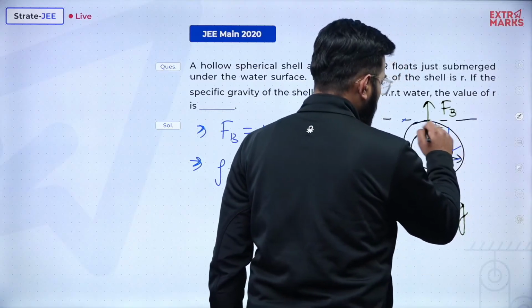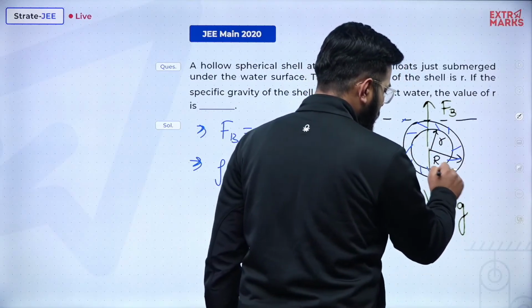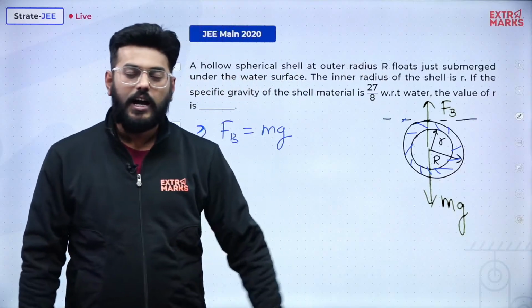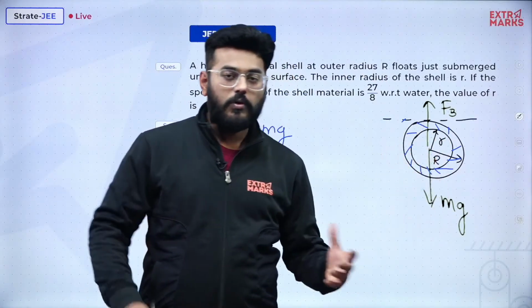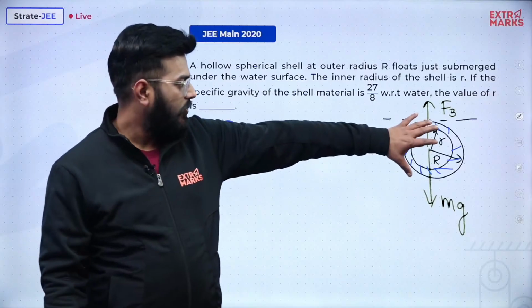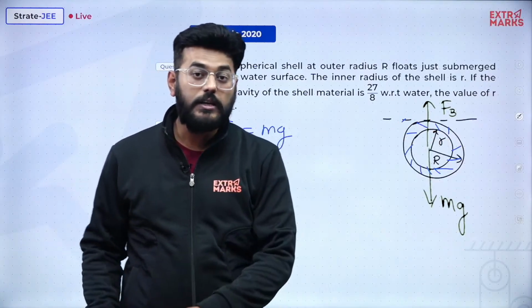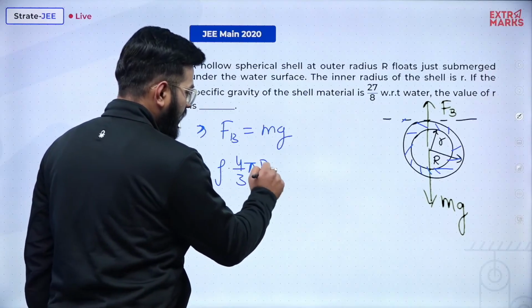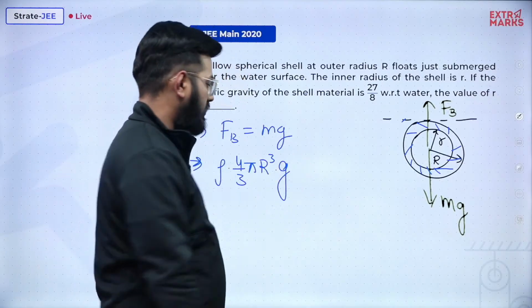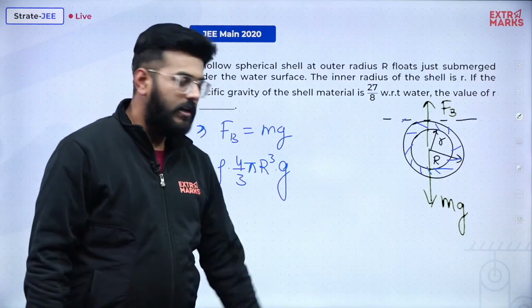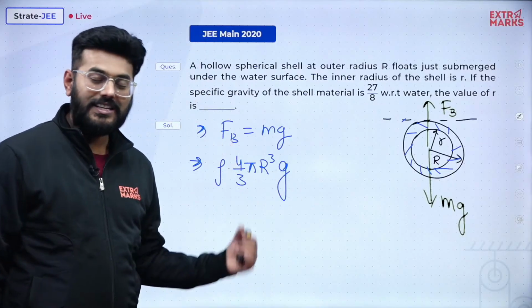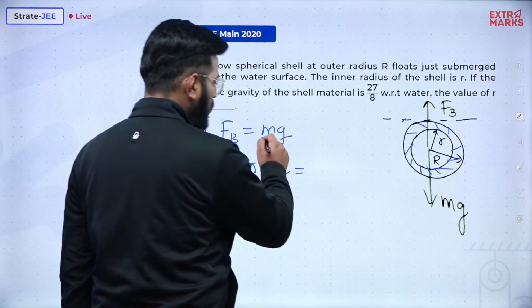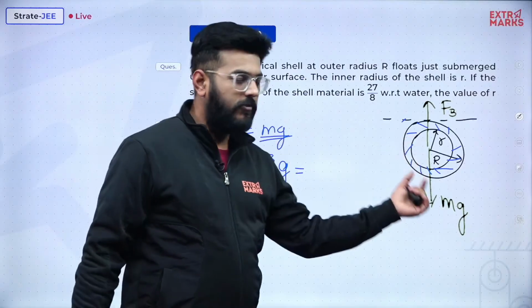Okay, so if I am talking about buoyancy, I am actually talking about the amount of fluid which has been displaced. The total volume is 4 by 3 pi capital R cube, so it will be 4 by 3 pi capital R cube into G. This will be equal to the buoyant force, and this is equal to what? This is equal to mass into G of this material.